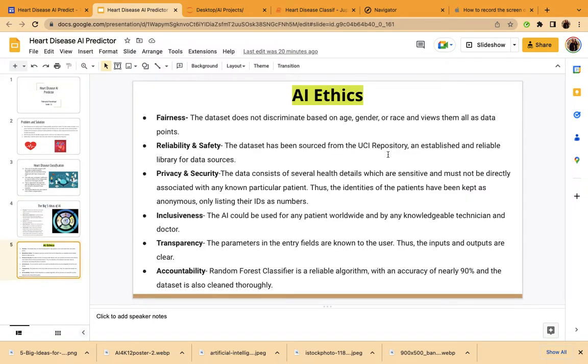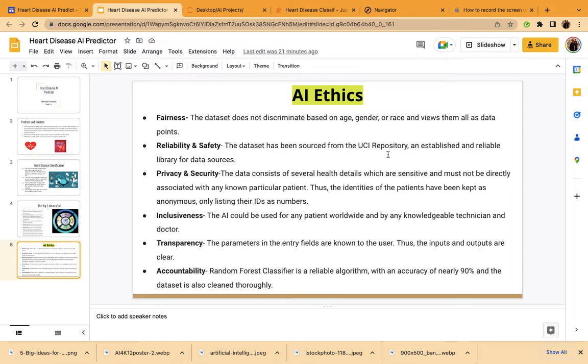AI ethics. Fairness. The dataset does not discriminate based on age, gender, or race and views them all as data points. Reliability and safety. The dataset has been sourced from the UCI repository, an established and reliable library for data sources. Privacy and security. The dataset consists of several health details which are sensitive and must not be directly associated with any known particular patient. Thus, the identities of the patients have been kept anonymous, only listing their IDs as numbers.